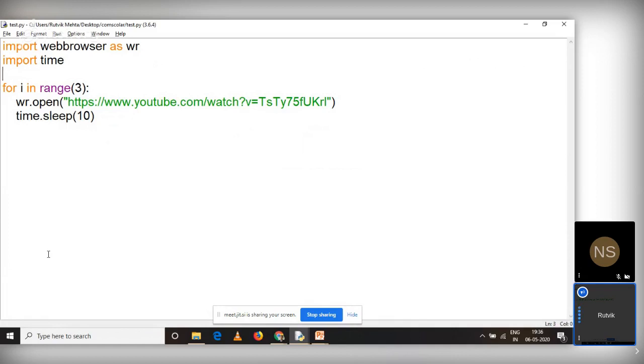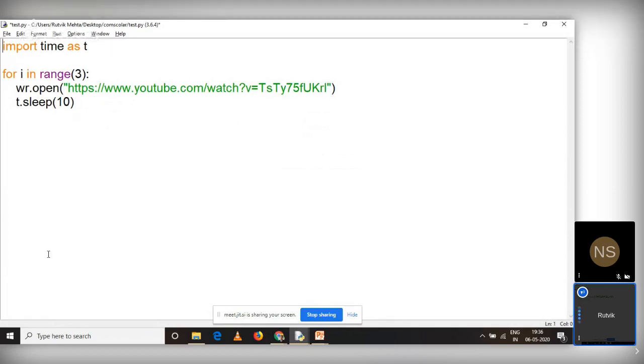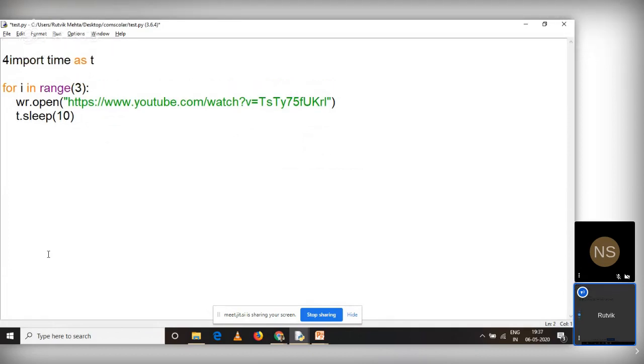For time, again, you can do it. For time, you can do it like this: import time as t, very simple. And then you can say t.sleep. Now use a name such that it is not conflicting with any other function name or any other module name. So you have to choose your aliasing name properly. Another way to import this is, there is another syntax. So you can do it like this, or I'll keep this as it is. And you can do it like this: from time import sleep.